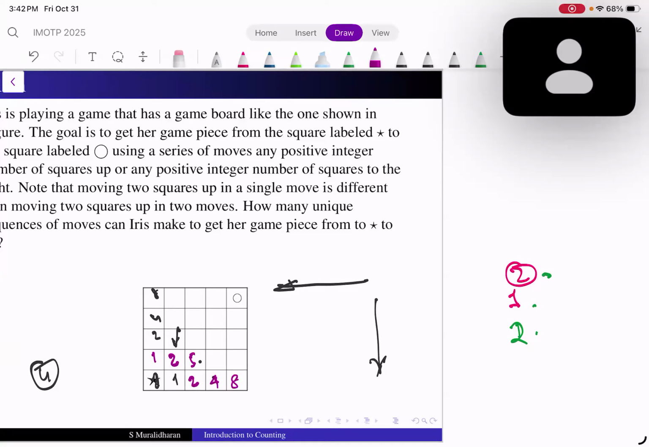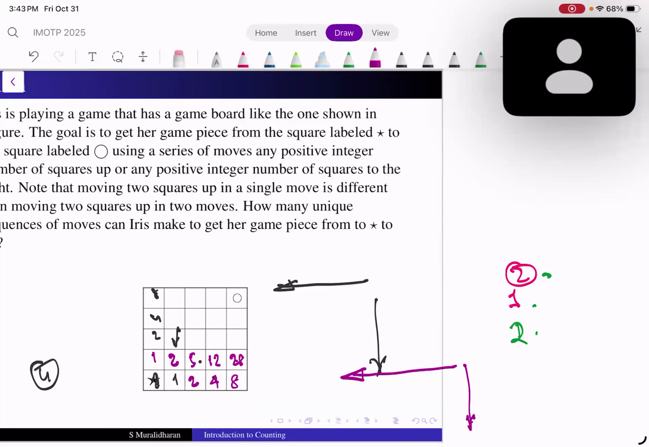Now if I want the number of ways of reaching this guy, what should I do? I should add 4, add 5, all the numbers to the left and all the numbers down. So how many ways can I reach this spot? 12 ways. What will be this one? It will be 28 ways. So you can just keep on doing this.